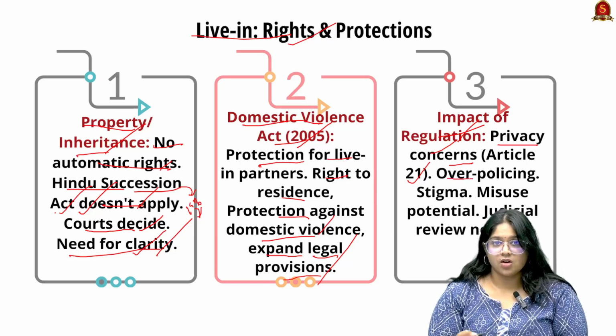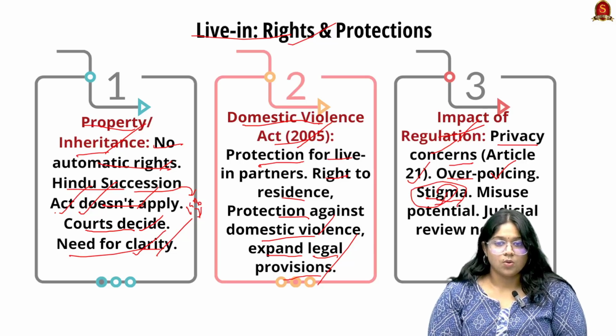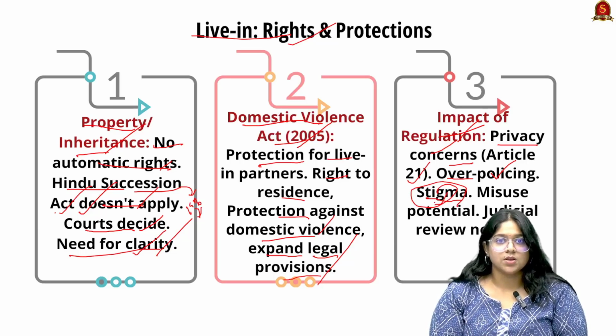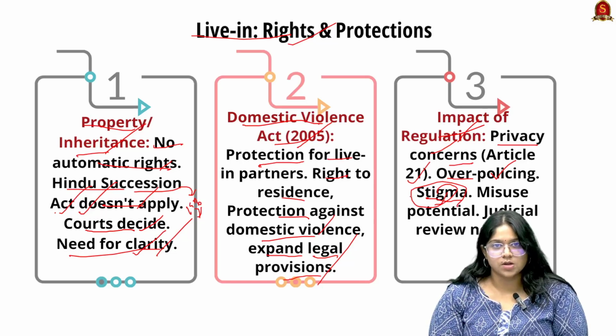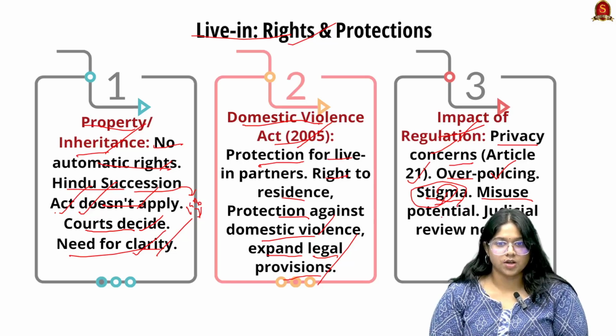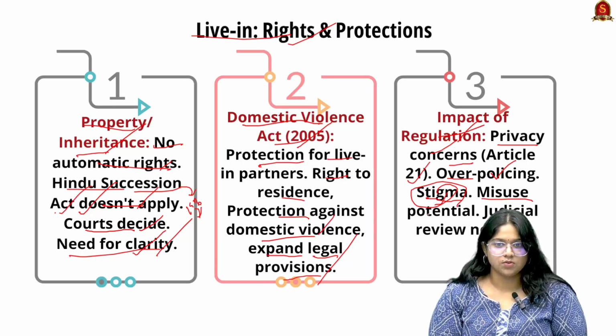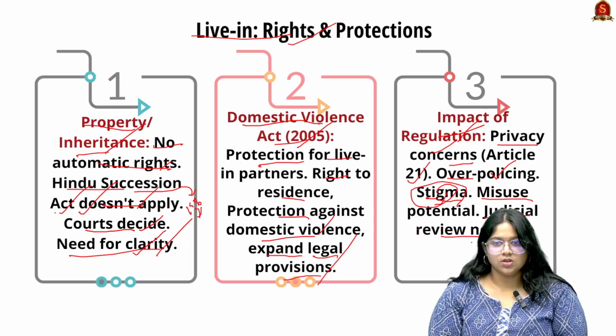So there is intervention of the state, and there is intervention of the police due to over-policing. And finally, there is a lot of stigma around, especially for women who are in live-in relationships, and the children who are born out of live-in relationships also face a lot of stigma. There is an issue of misuse of those laws and legal protections, and this can lead to ultimately misusing those protections for more harassment and domestic violence. So there needs to be a judicial review.